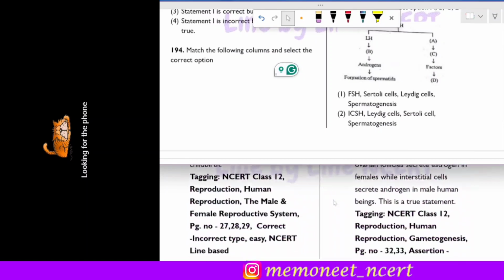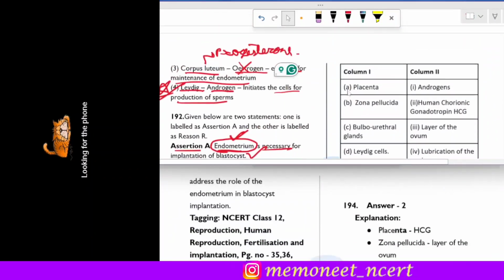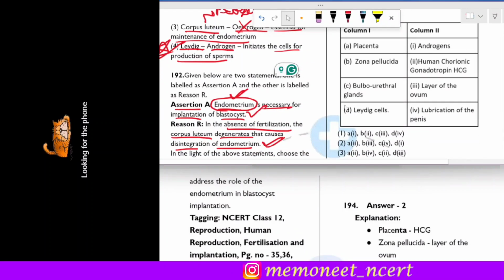The next question is question 194. So here it is a match the following type of question. So let us see one by one. The first is placenta. Now what is the function of placenta? The placenta secretes the human chorionic gonadotropin. So A goes with 2. Second is zona pellucida. The zona pellucida is a layer of the ovum.